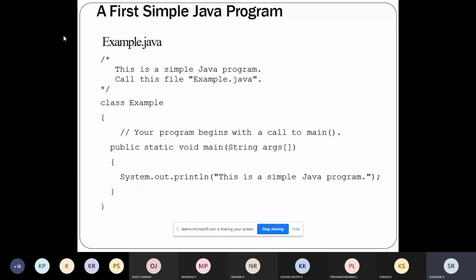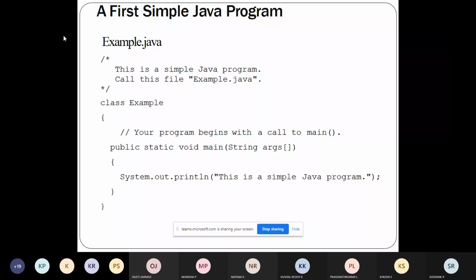Now in this class, as usual, just as you learned C, you started with a simple hello world program. The same thing gets repeated in Java also. We'll start with the basic program, and we'll study two basic programs, and after that we'll learn the keywords of Java, the data types of Java, and the control statements of Java, all those things.